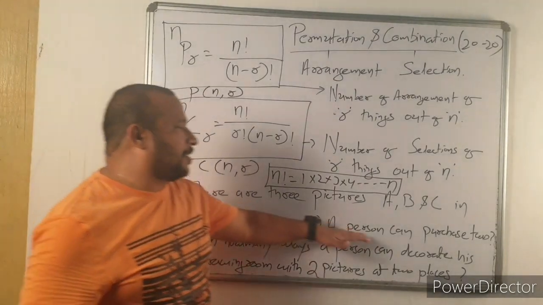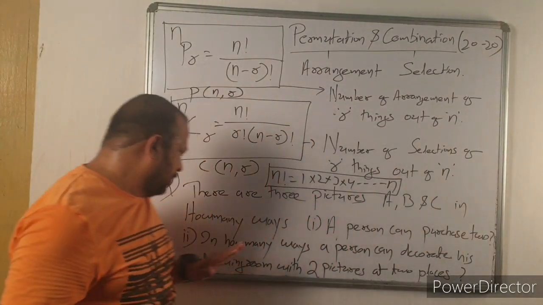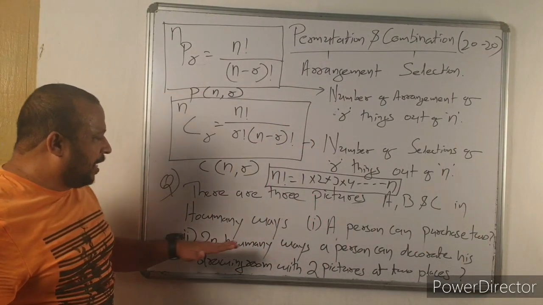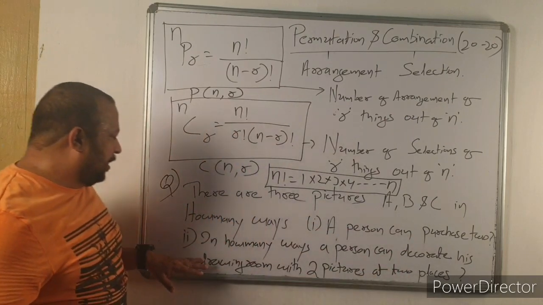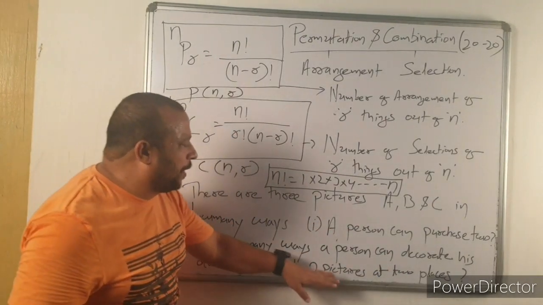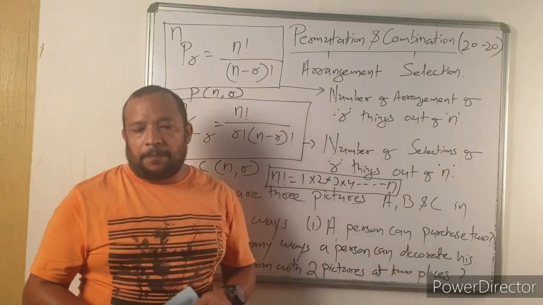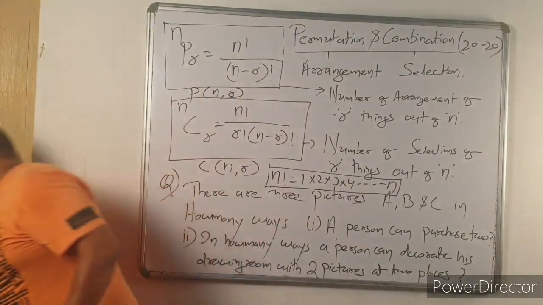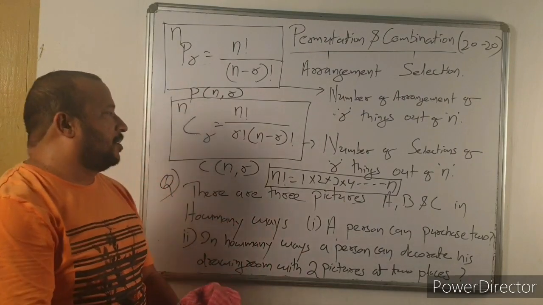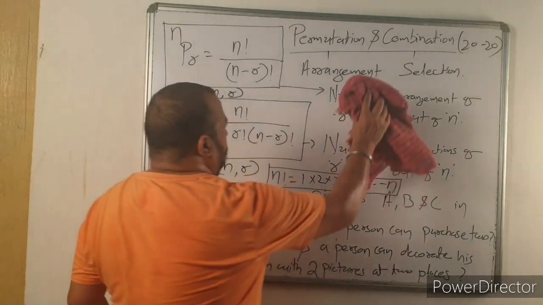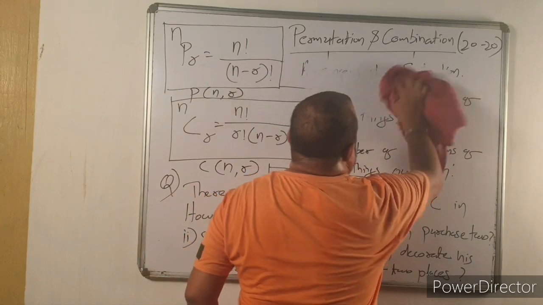And the second question is, in how many ways can a person decorate his drawing room with 2 pictures at 2 places? Now, let us solve question number 1 and question number 2.